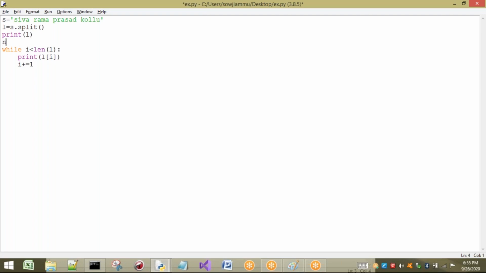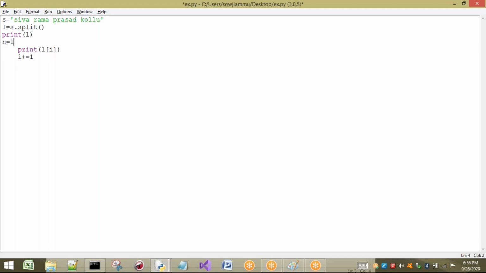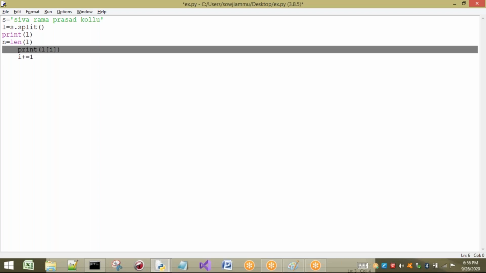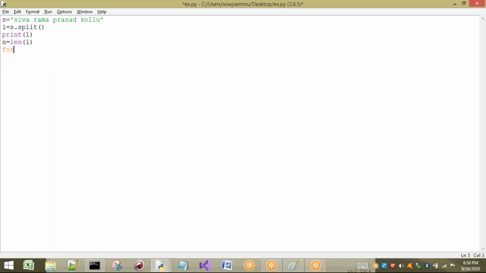Next, I want to find the length of the list. I want to use a for loop now. We can use a while loop also. Here I am going to use the length of L, which is 4. I have removed the while loop because I want to implement it in a different way, though we can do it with a while loop also. Here I am taking i in range of, same as the while loop we took before, but I want to show that I can use range also here, so directly I will take range of n.